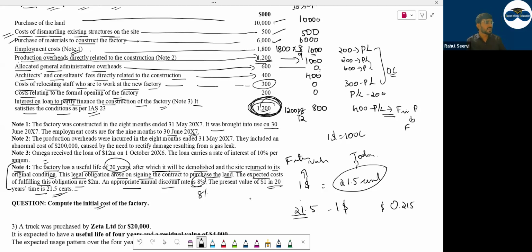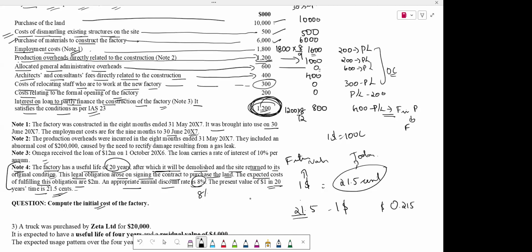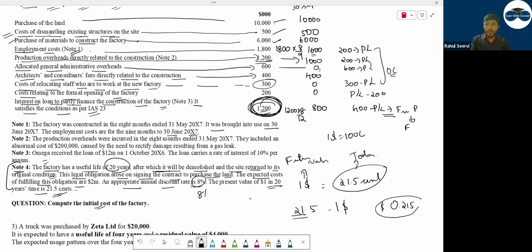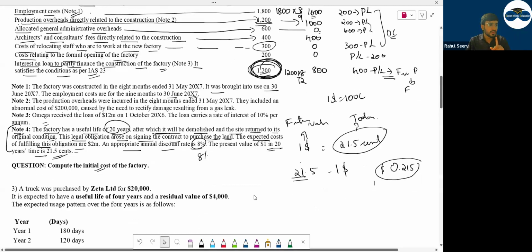Yes or no? यह तो clear है प्रियांशी, इधर तक clear है? Yes, this was clear. अभी this 0.21 is in terms of dollar. Yes or no?